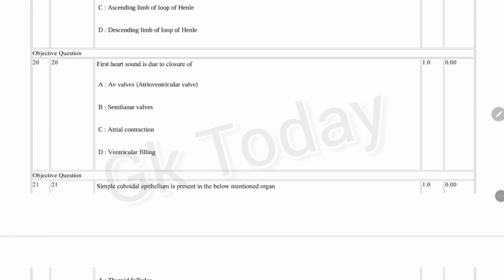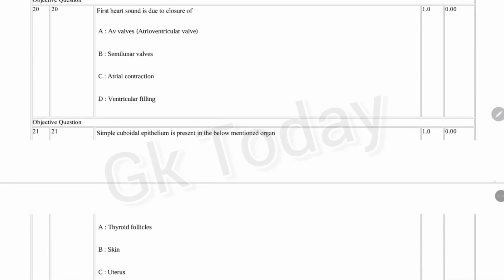Next question. The first heart sound is due to closure of: AV valves, semilunar valves, atrial contraction, ventricular filling. Correct answer is the first heart sound is due to closure of AV valves, atrioventricular valves.